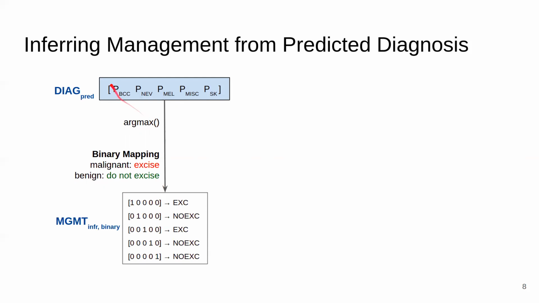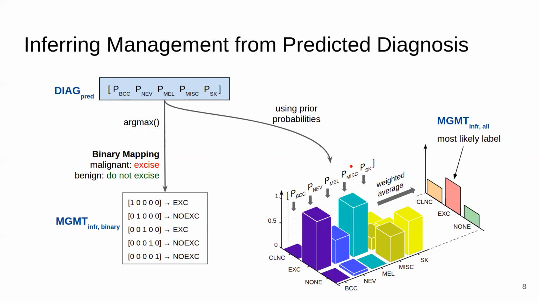And so this is the mapping for these disease categories. Or we can take a more sophisticated approach using prior probabilities where we take a weighted average based on the diagnosis management priors, and then we infer the most likely label using prior probabilities.